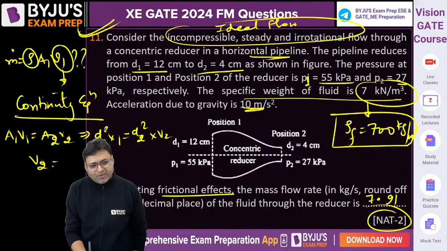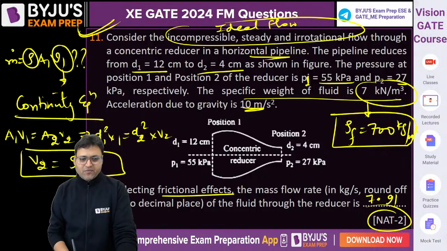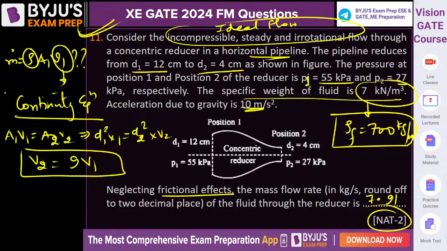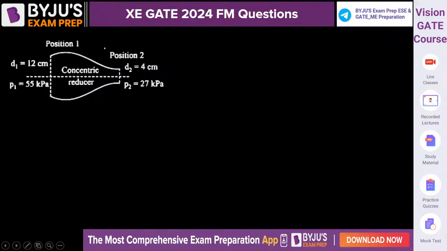So V2 will be 9 times V1, isn't it? V2 will be equal to 9 V1. That is what we will get from the continuity equation. This is equation number 1. We are finding the velocity V1.